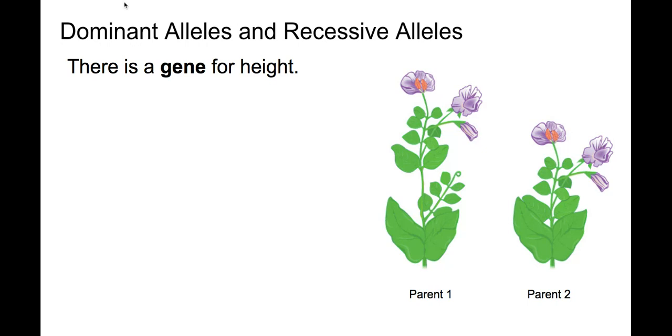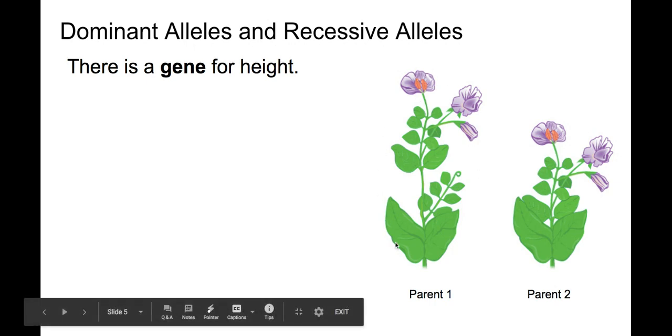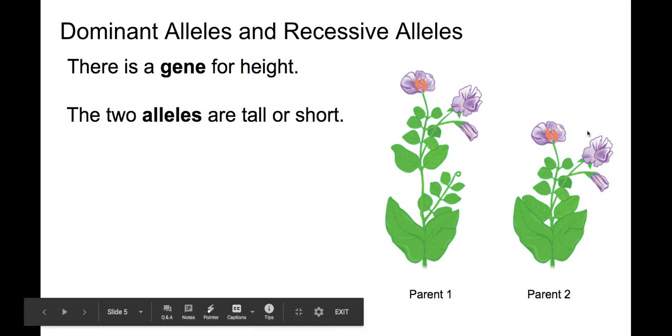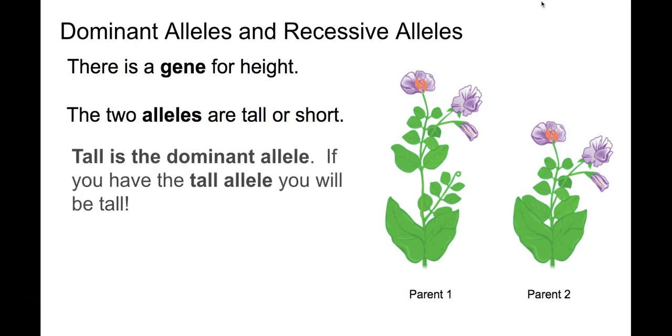So we can also talk about alleles as being dominant or recessive. So we know that there's a gene for height. There's a piece of information in the plant that tells it to be a certain height. But what are the alleles for height? Well, we know that the two possible alleles we could get are tall plants, like parent 1, or short plants, like parent 2. And we can talk about each allele as being dominant or recessive. So out of these two alleles, only one of them can be dominant. And in this case, the tall allele is actually the dominant allele, which means if you have the tall allele, you're going to be tall.